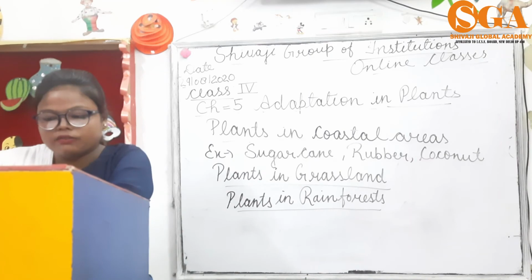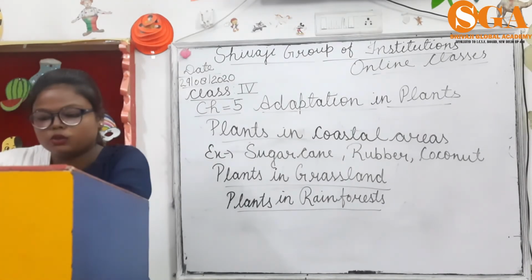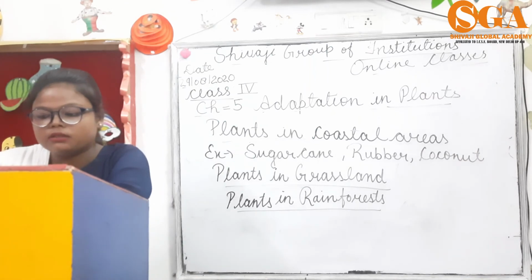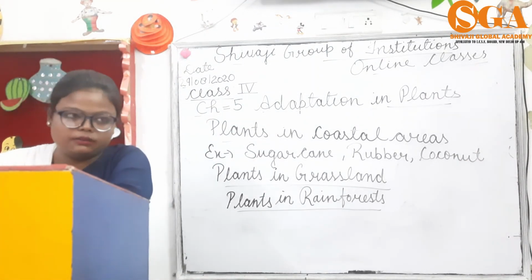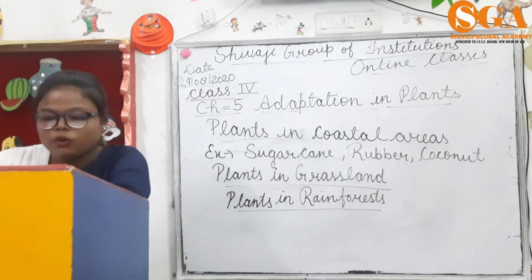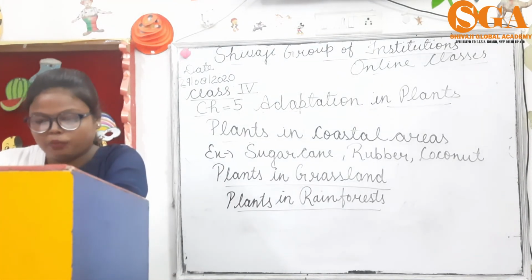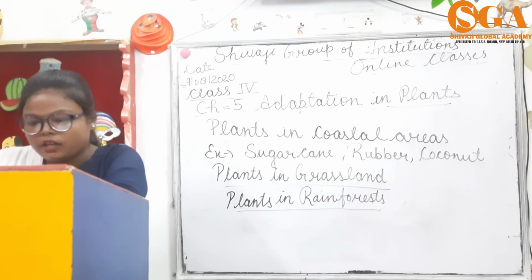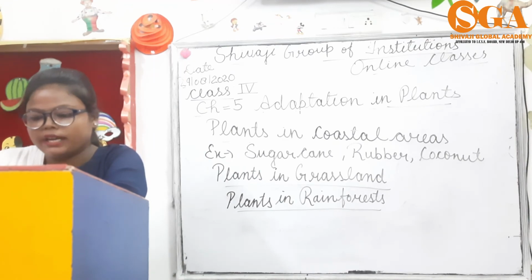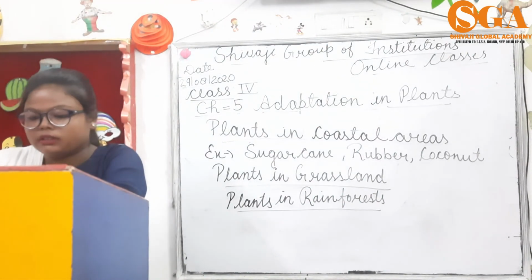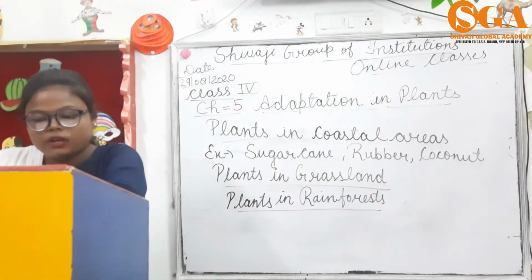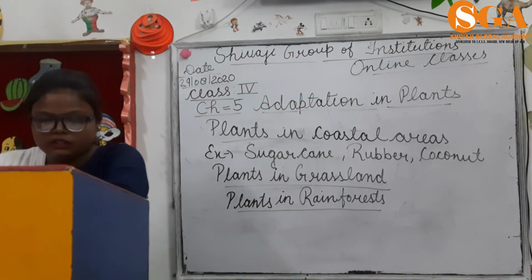Varieties of plants are found in a rainforest. Tall trees with thick crowns, short trees and climbers that grow in a rainforest are evergreen in nature.